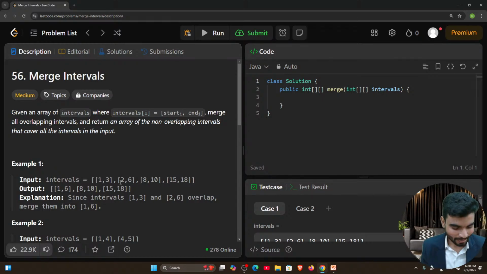It's okay. So now here we have some intervals. We need to merge the intervals which are overlapping. For example, here 1, 3 and 2, 6. But 2 was coming between the range of 1 and 3, yes or no? So can we write this whole interval as 1 comma 6? 2 and 3 both will come in the single range, which means that we can merge them. So now what can be the logic?